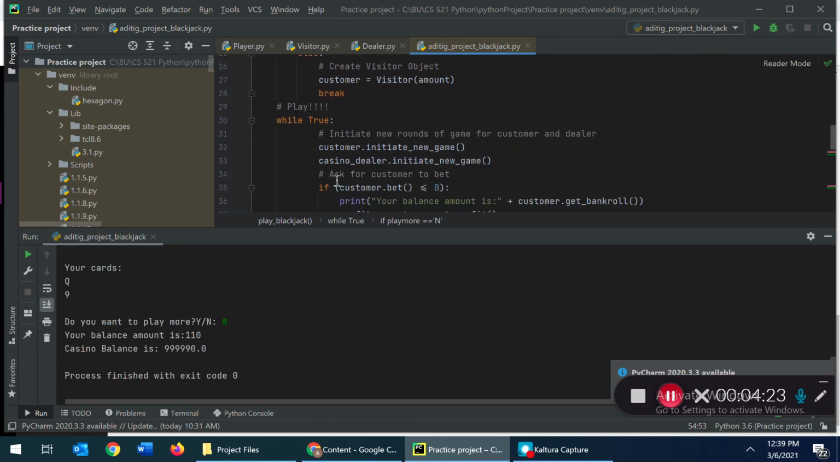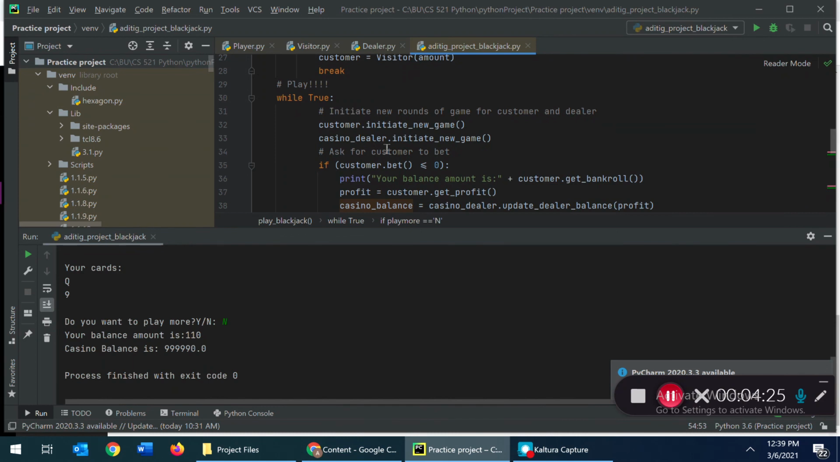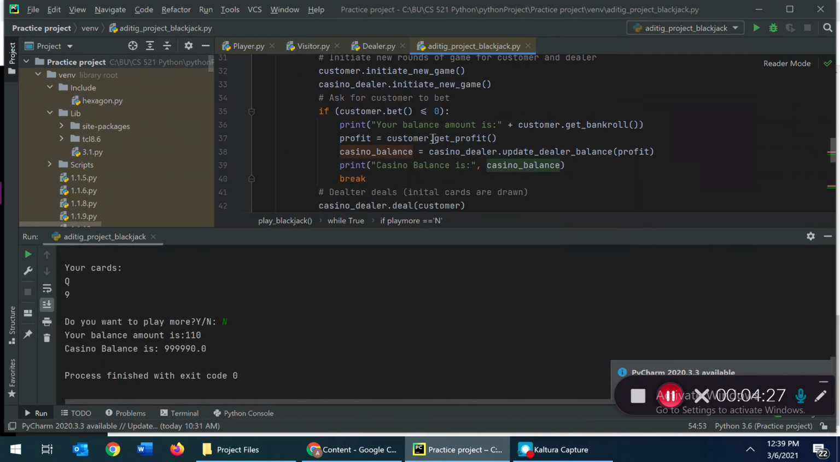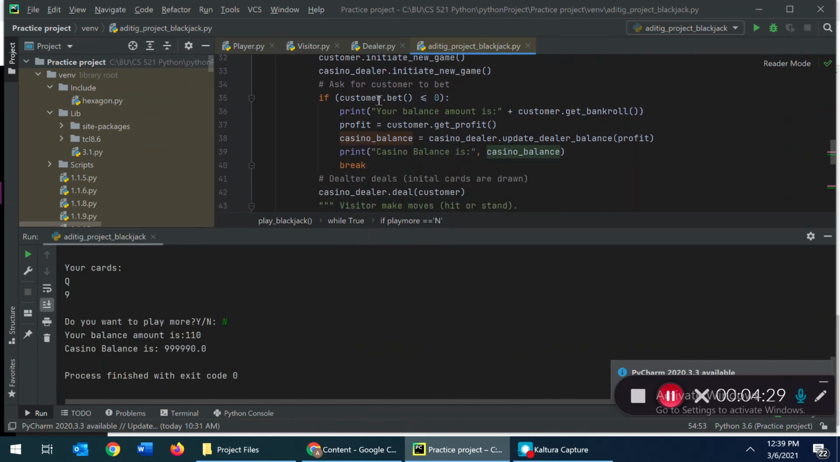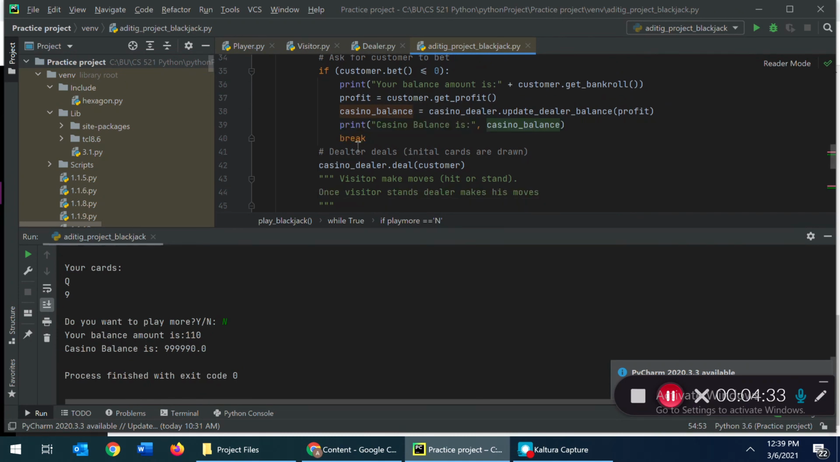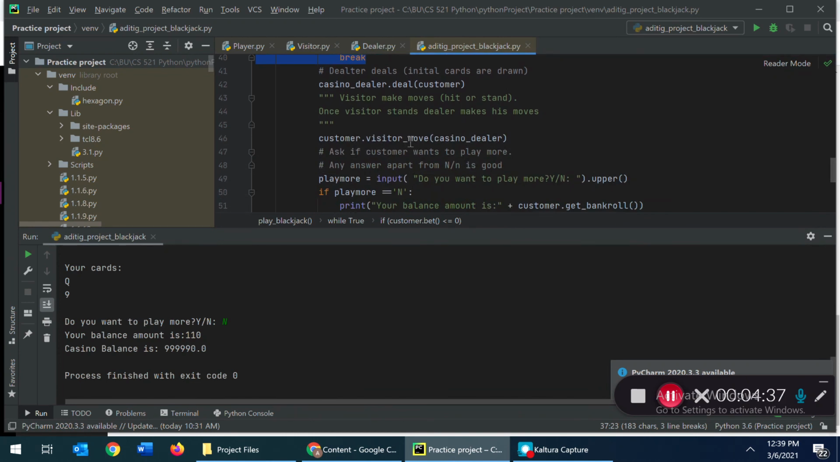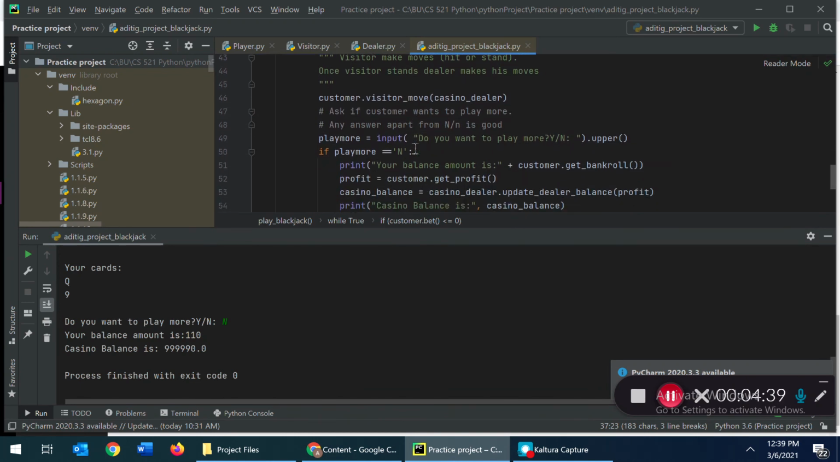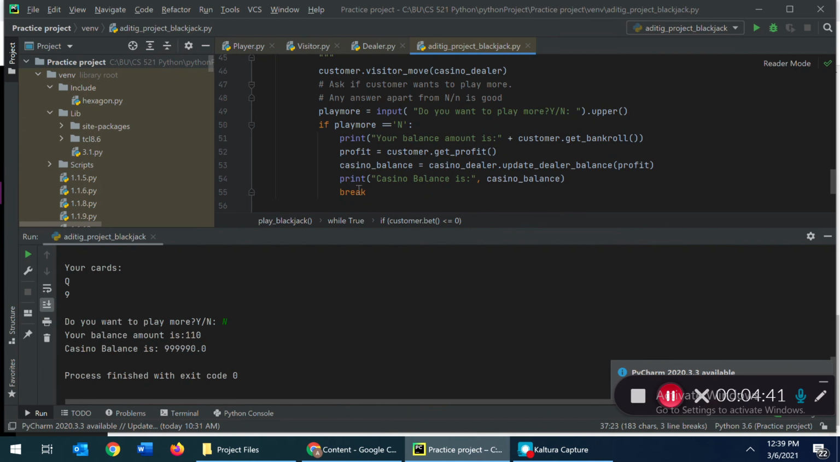Now to start the game, we call initiate new game for both visitor and dealer. After initializing the game, we get the bet from the visitor. If it's a valid bet, then the dealer deals. After dealing, the visitor makes a move. If the visitor stands, then the dealer moves and the output of the game is displayed. This code is implemented in a while loop, thus play will continue unless the visitor selects N. Once the player exits, the updated bankroll is displayed. Also, the casino's balance is updated in the file and displayed.